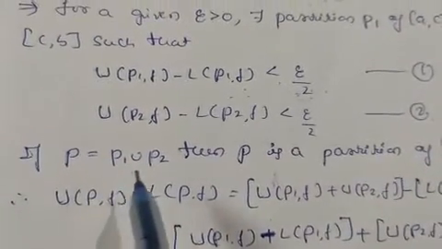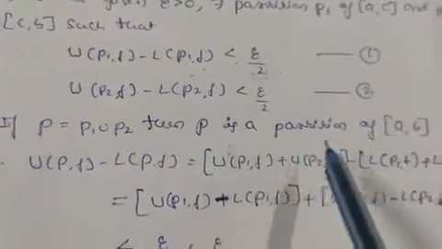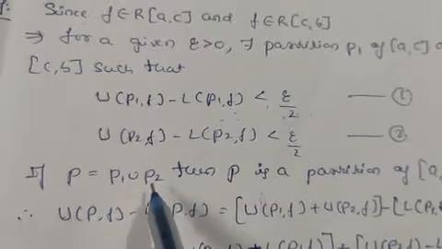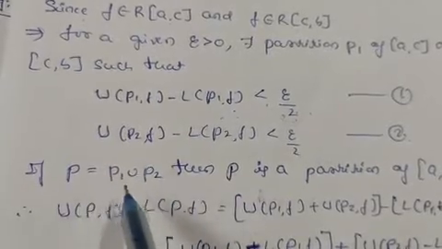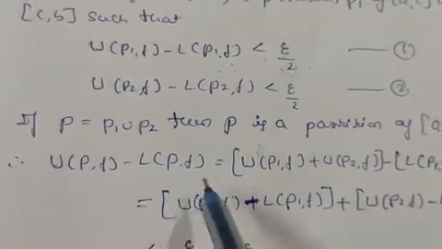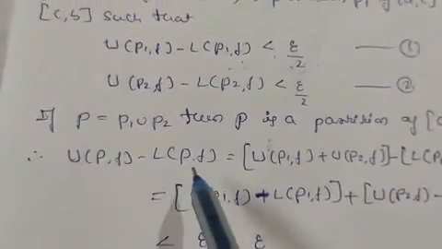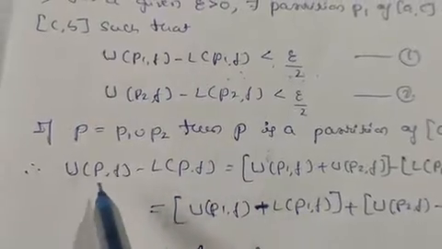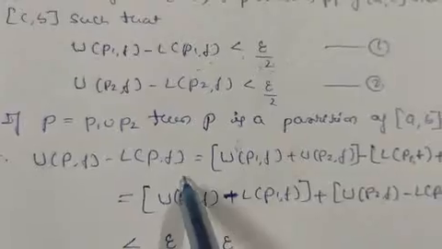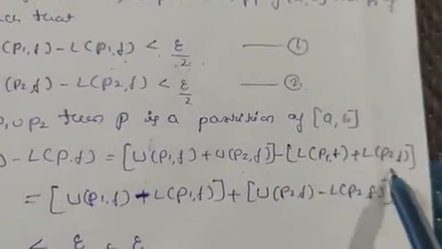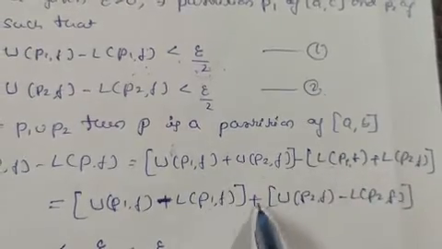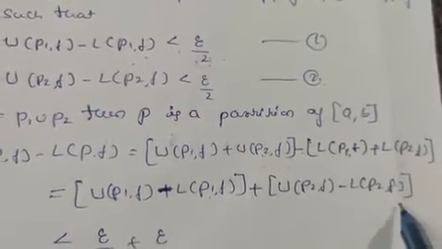So if P is the union of both P1 and P2, then P is a partition of [a, b], because P1 is from a to c and P2 is from c to b. So combining these two we get a to b. So U(P, f) minus L(P, f), where P is the union of these two, is U(P1, f) plus U(P2, f) minus L(P1, f) plus L(P2, f). Open this bracket: it is U(P1, f) minus L(P1, f) plus U(P2, f) minus L(P2, f).